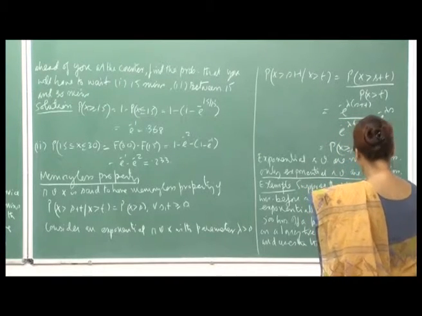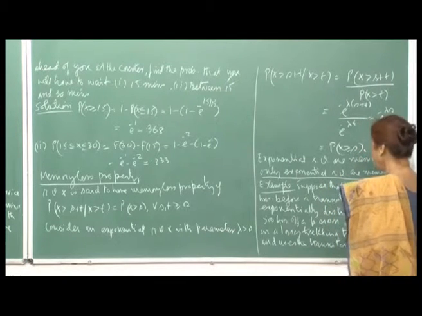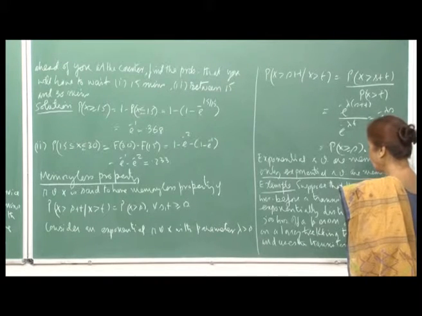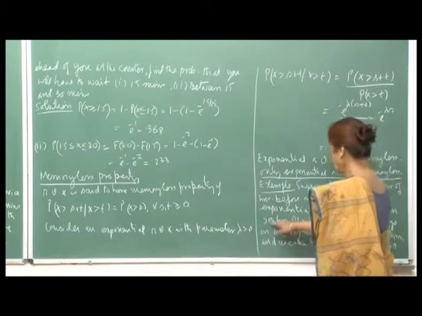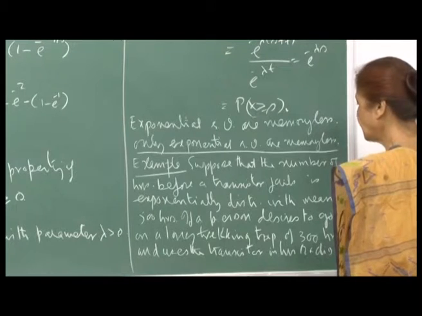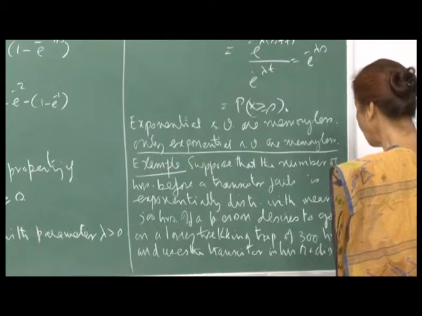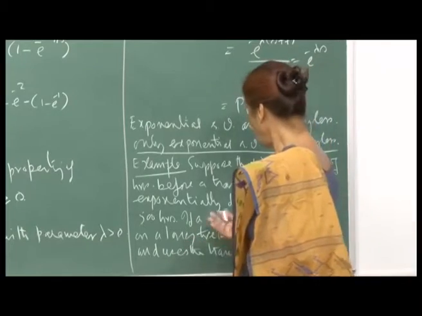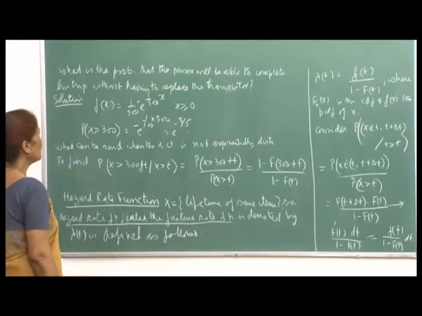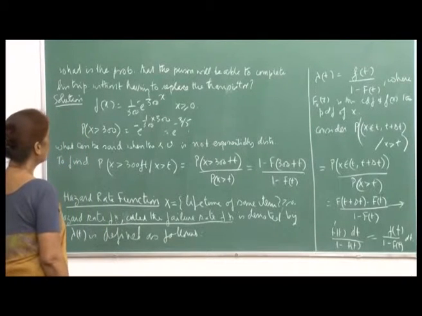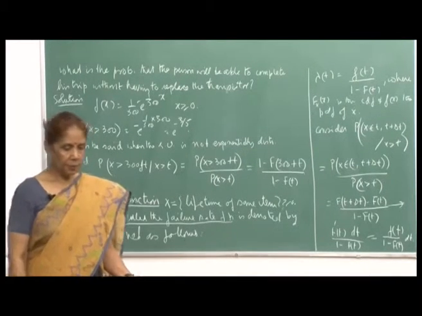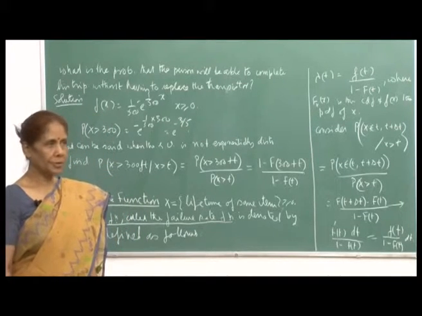So, let us again look at an example. Suppose that the number of hours before a transistor fails is exponentially distributed with mean 500 hours. If a person desires to go on a long trekking trip of 300 hours and uses the transistor in his radio, we want to find the probability that the transistor will not fail, that is, that the person will be able to complete his trip without having to replace the transistor.